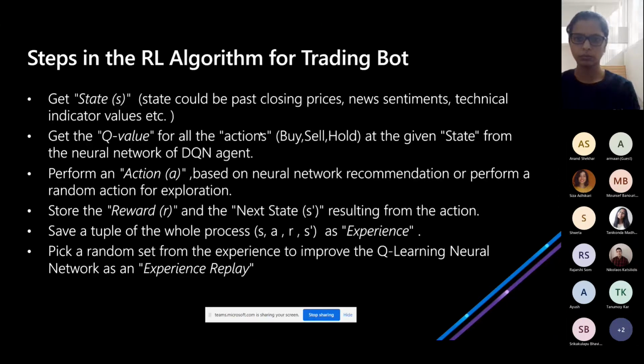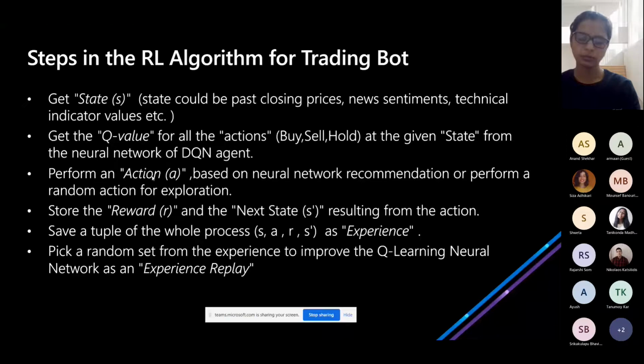I'm just giving you the intuitive idea. We will see the mathematical expression when we are in the code. So first we get the state, get all the information, use the neural network to get the Q values. When you get the Q values, you know which action you have to take, and then you perform the action with the maximum Q value.